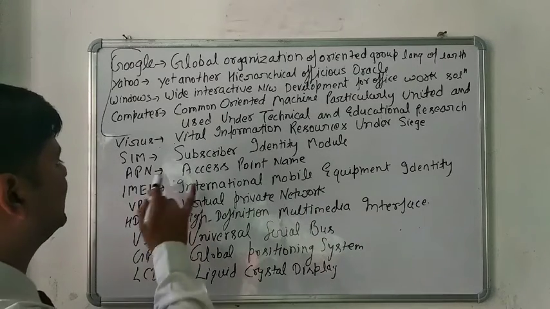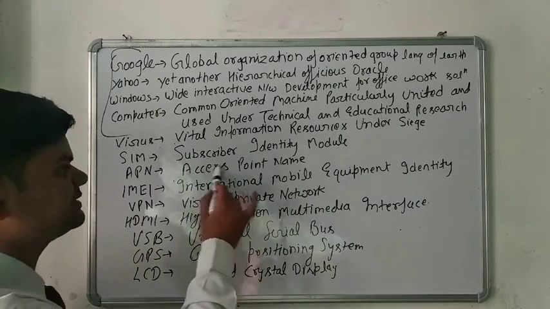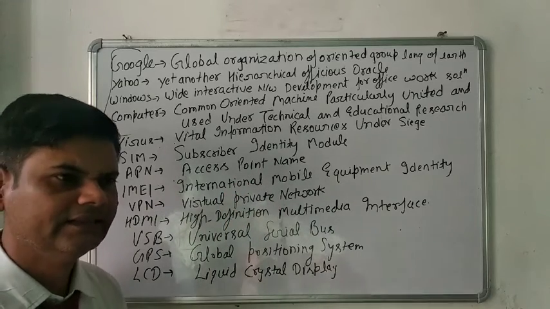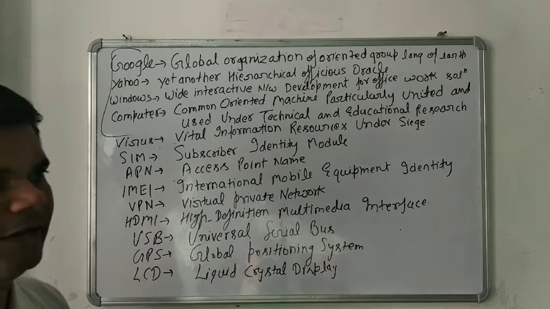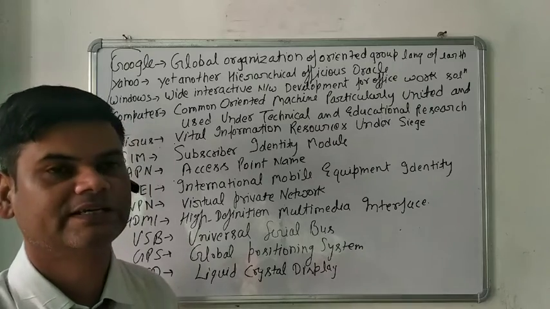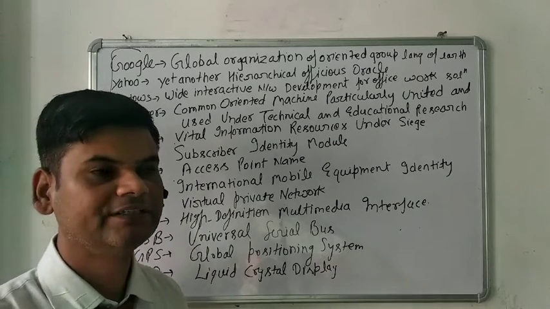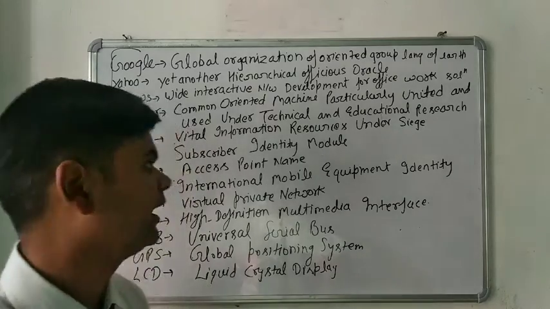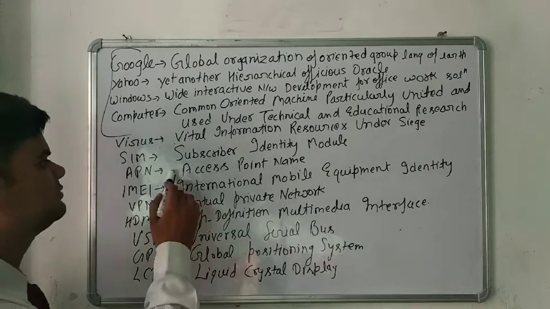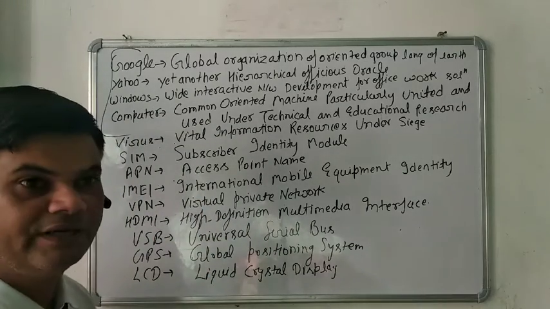Next, we are talking about the APN, Access Point Name. This is basically used in a network, whenever you are using GSM or GPRS, or whenever you are using the 3G or 4G network of a mobile phone. In that place we are using the APN, Access Point Name.